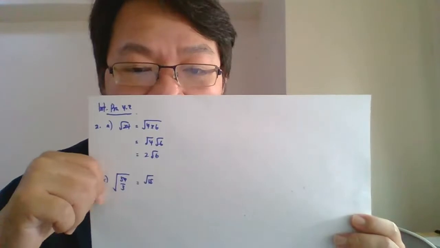2C, surd 54 over surd 3. That means you put a big surd 54 divided by 3. So what do you get? 54 divided by 3, you get surd 18. Okay, surd 18 actually equals what?